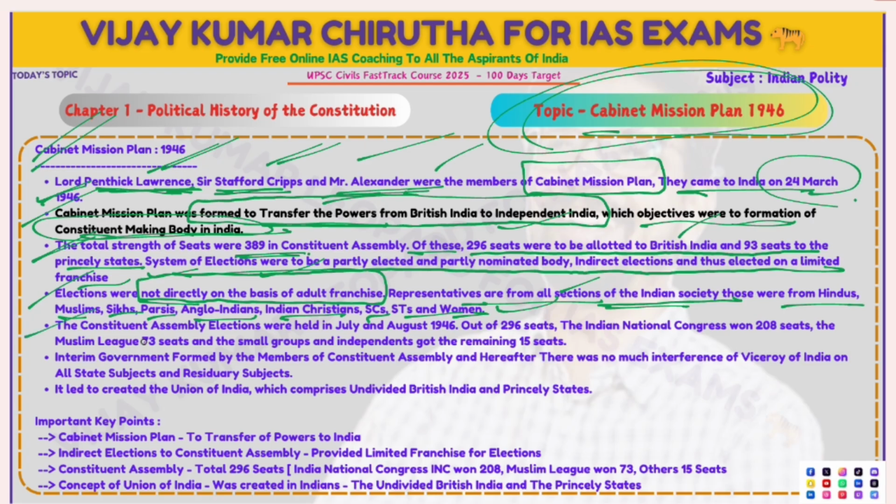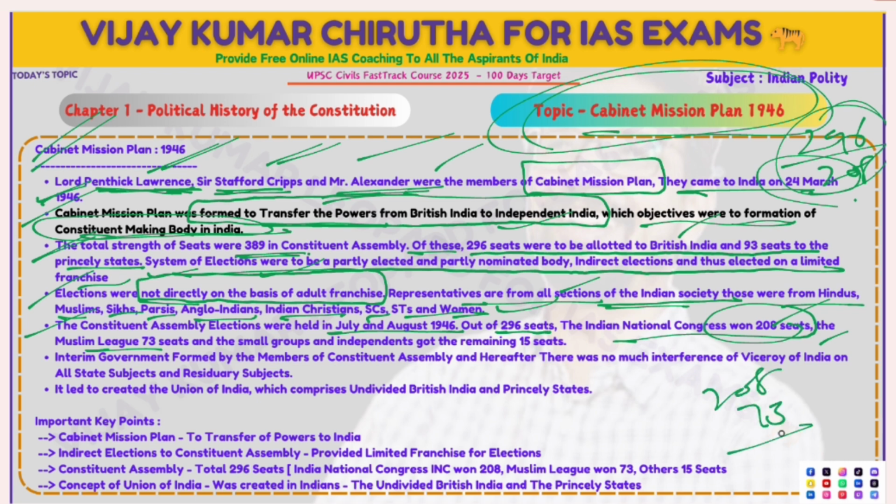So the Constituent Assembly elections were held in July-August 1946. Out of 296 seats, the Indian National Congress won 208 seats, and the Muslim League won 73 seats.